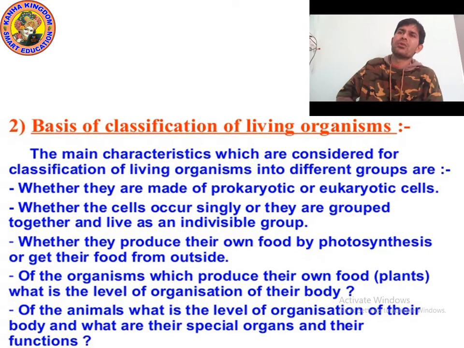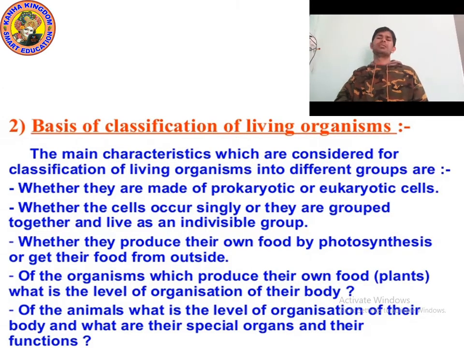We have also classified on the basis of presence or absence of a cell wall. You studied this in 8th class. And we also classified according to photosynthesis, because some plants do photosynthesis, some don't.